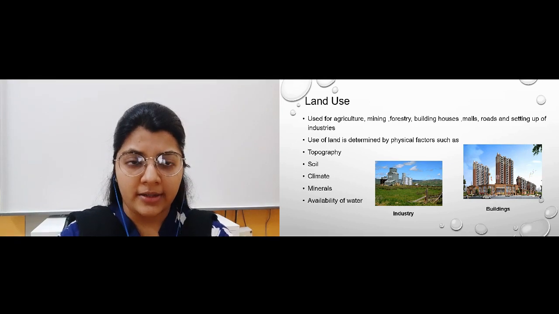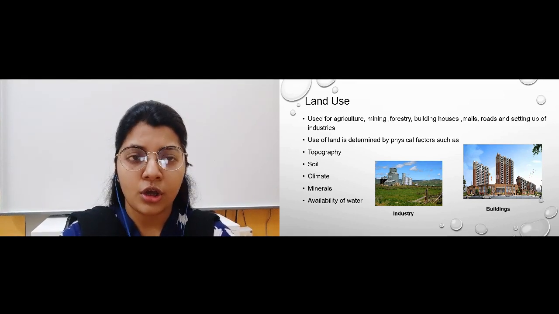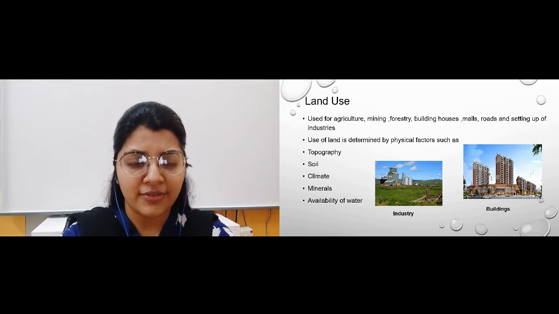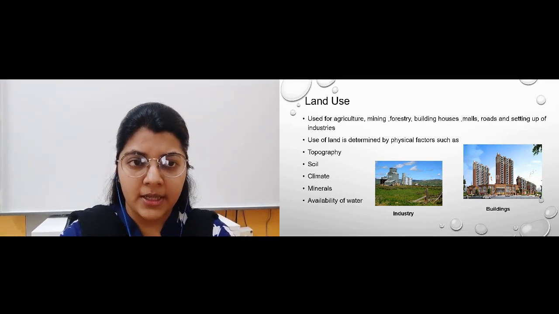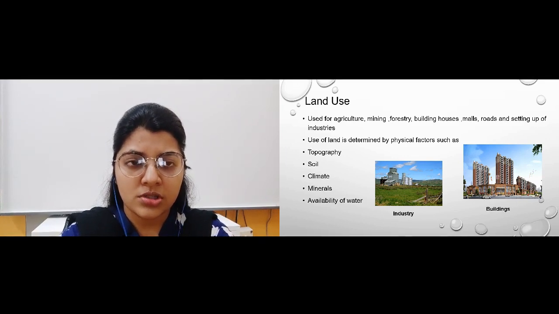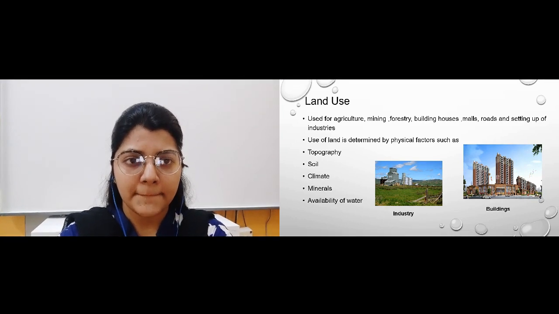We are using land. Now apart from that, we can use land for setting up industries and factories, and also for agriculture, farming, forestry and mining. All of these are different uses of land that a human being makes in order to satisfy his needs. So this was about land use, where we are using land for different purposes such as agriculture, farming, building roads, malls, shopping complexes, and all of it.